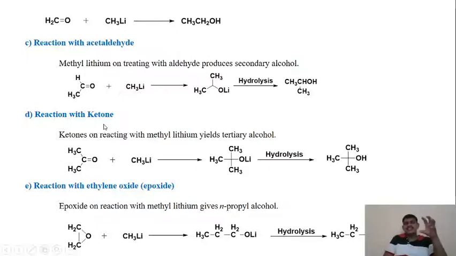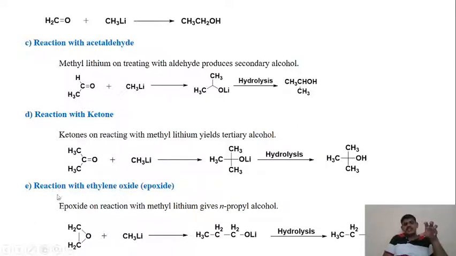When Grignard reagent reacts with a ketone, the product of this reaction is a tertiary alcohol, and the same thing occurs in the case of organolithium compounds as well. When the ketone, acetone, reacts with the organolithium compound, methyl lithium, it provides us this adduct, and this adduct on hydrolysis gives us the tertiary alcohol, as shown in this reaction. So all these products are the same in the case of Grignard and organolithium compounds, but Grignard is an organomagnesium compound, and here the reagent is an organolithium compound.